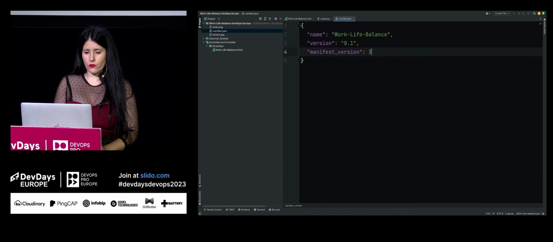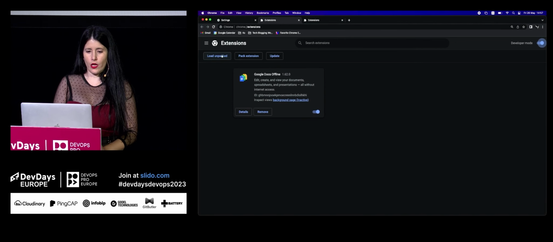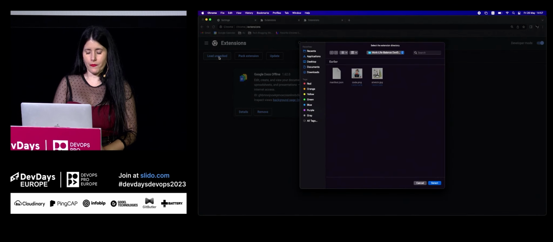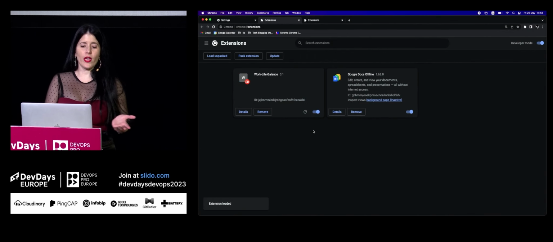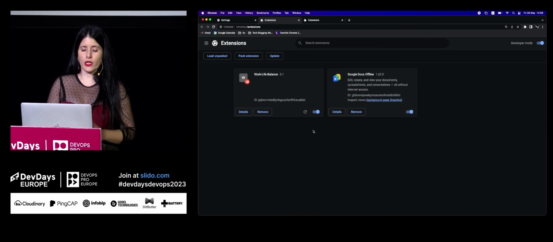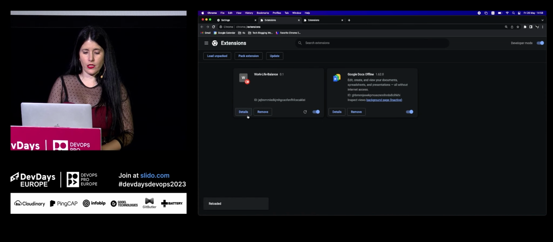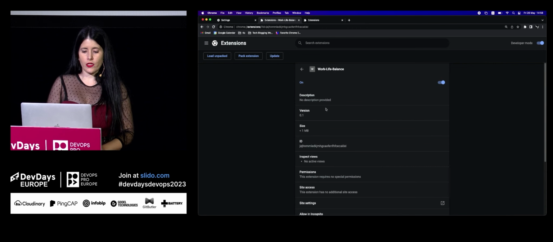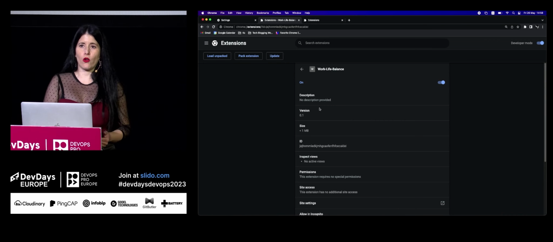So what we want to do now is to go to the Chrome Extension Management page, click on Load Unpacked, and select our directory. And now we have this Chrome extension over here that we can manage and see all the details that we just provided. We can see the version number, the name, etc. If you add any permission, any site access, it will also appear here.